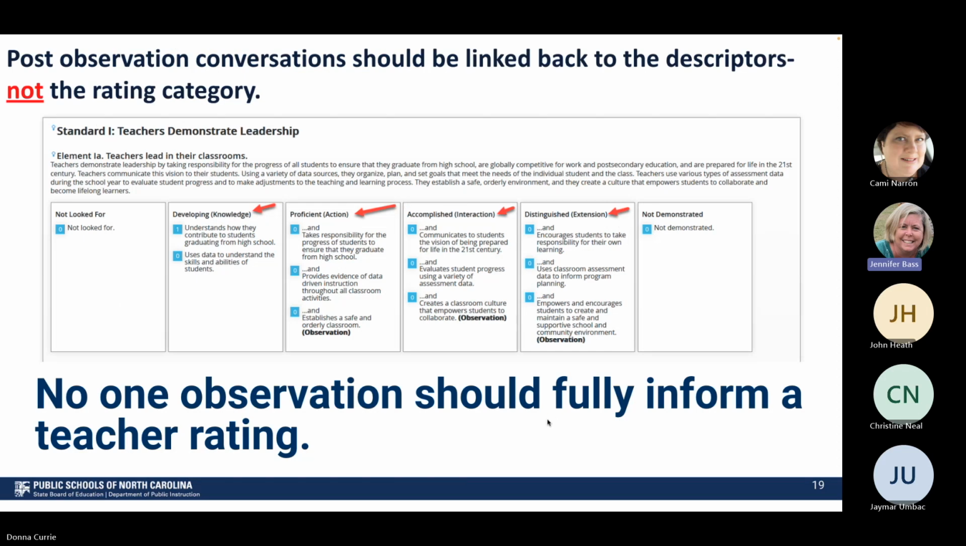The post-observation conferences, yet again, should be linked back to the descriptors, not the rating category itself. And no one observation should fully inform the teacher's rating at the end of the year. I just wanted to point out, beside the rating categories, look beside Developing. We're going to focus on the word that you see beside the ratings themselves: the knowledge, the action, the interaction, and the extension. Those are the things we're going to be focusing on as we have those conversations.